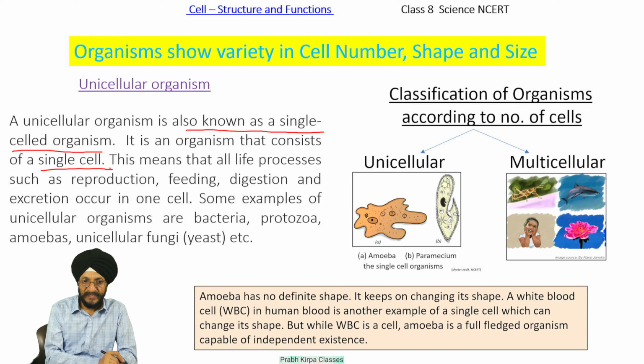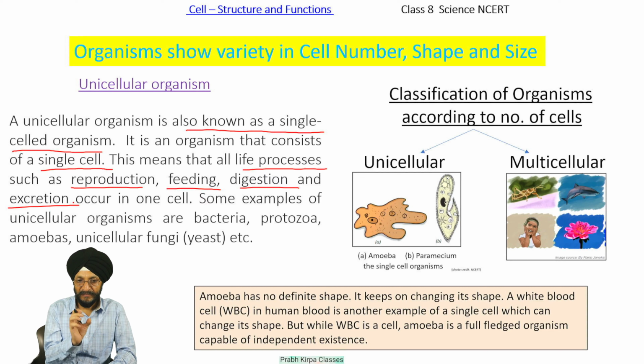It means that all the life processes such as reproduction, feeding, digestion, excretion, etc. occur in one cell only. Some examples of unicellular organisms are bacteria, protozoa, amoebas, unicellular fungi, etc.